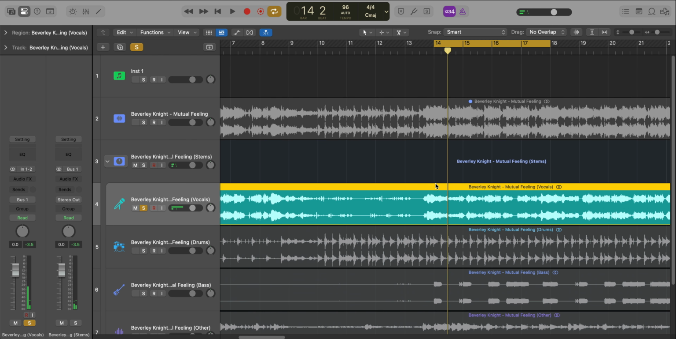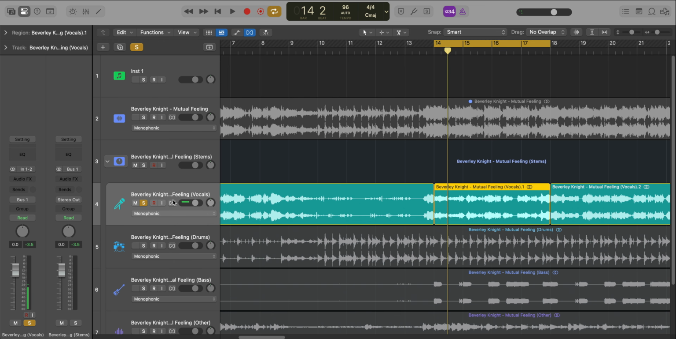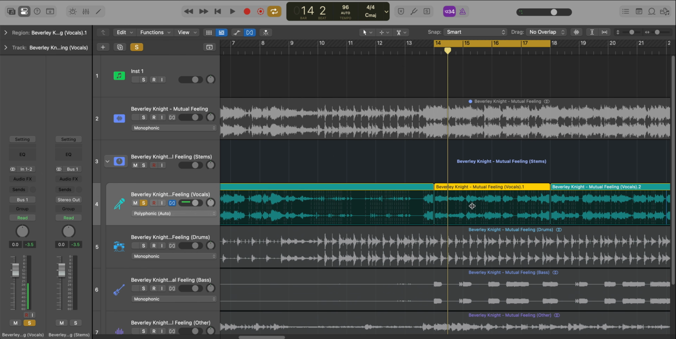So what we're going to do is chop up on the one right here, and chop up on the 18 over here. Before we duplicate this track, let's turn on flex mode. Make sure that all these regions are on flex mode. This way, when we change the tempo, it's going to automatically adapt to that new tempo.